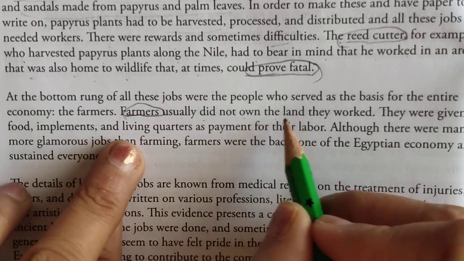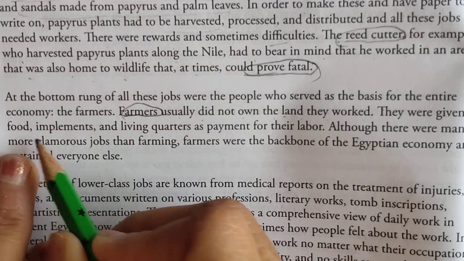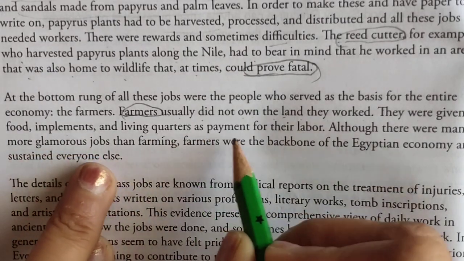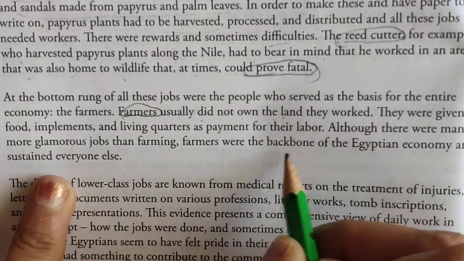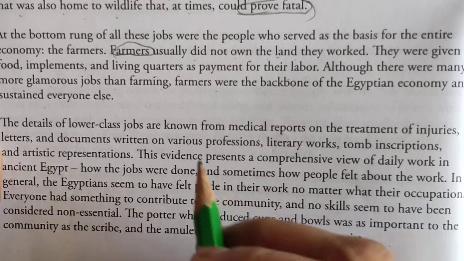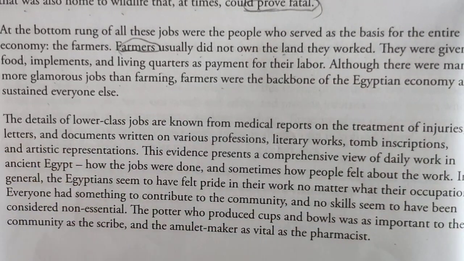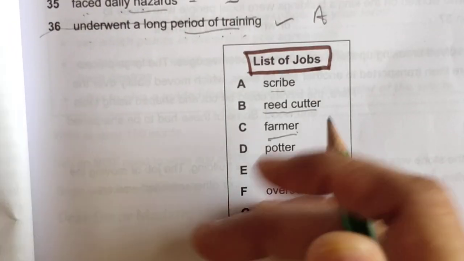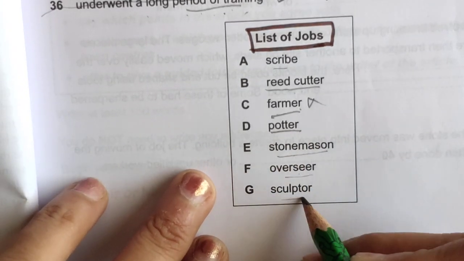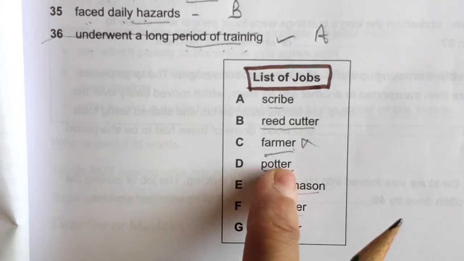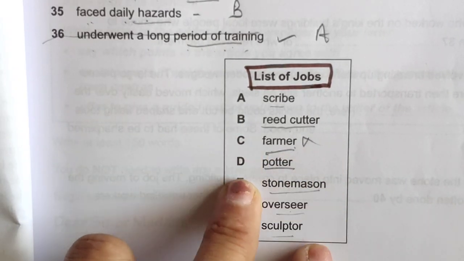Farmers did not own the land they worked. They were given food, implements and living quarters as payment. Although there were many more glamorous jobs than farming, farmers were the backbone of this. No, nothing is given about our main thing. Let's go to another category. So for farmers we did not get anything. Potter and stonemason, overseer, sculptor. Okay, for farmer we could not get anything till now. Let's go to these categories.